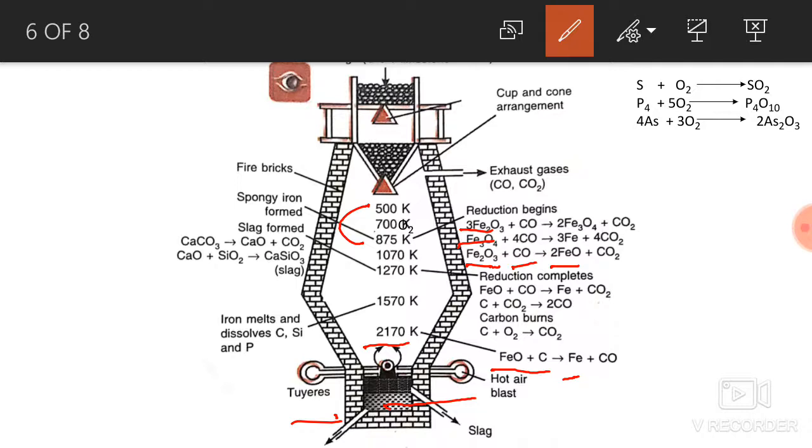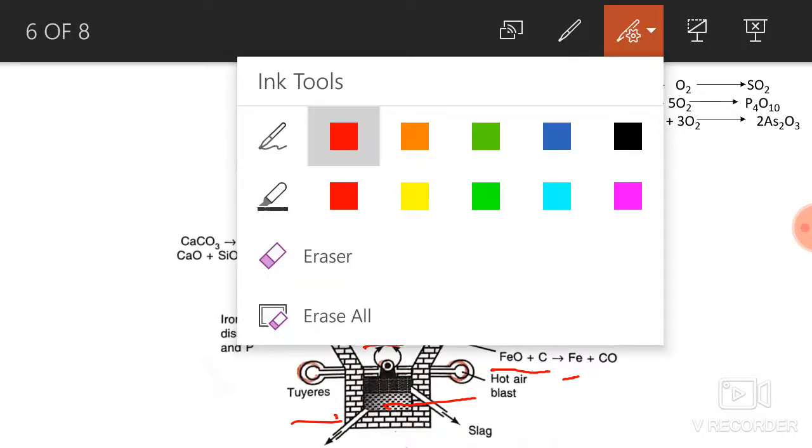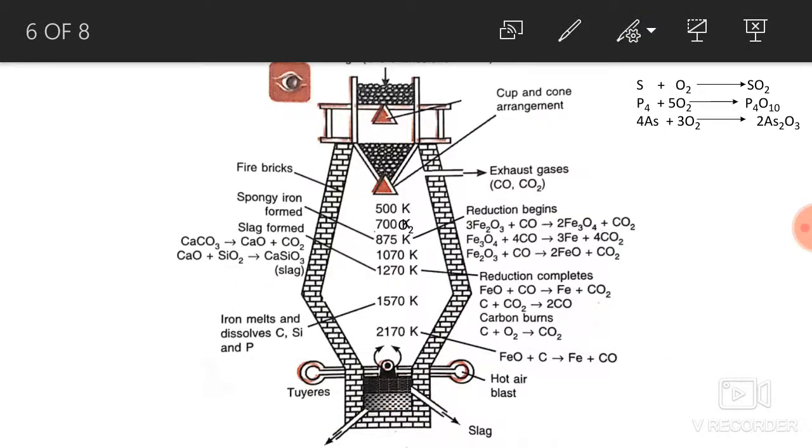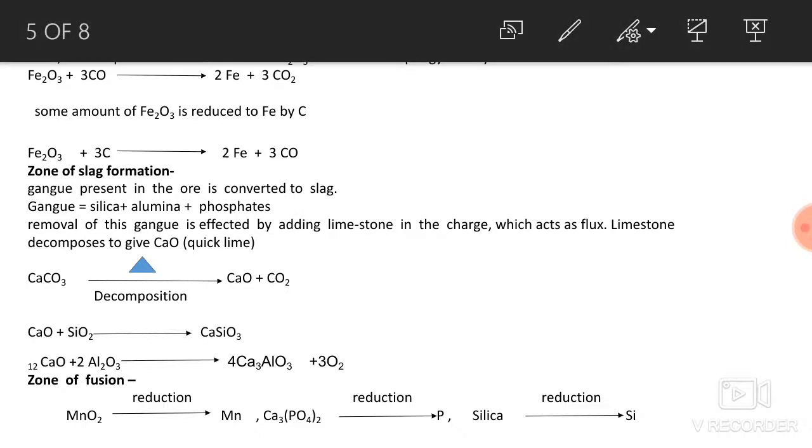Then the next zone is the zone of fusion. See here, the pig iron which is obtained contains the impurities of manganese oxide, calcium phosphate and silica. So, in the zone of fusion, this MnO2 gets reduced to manganese, calcium phosphate gets reduced to phosphorus and silica gets reduced to silicon.